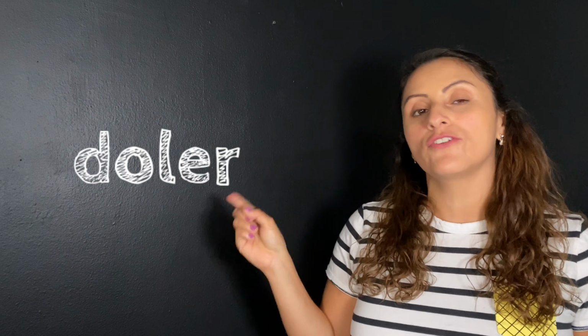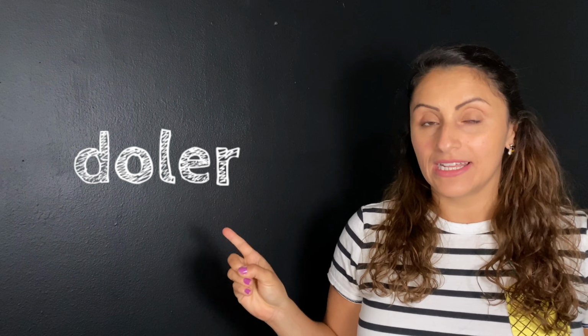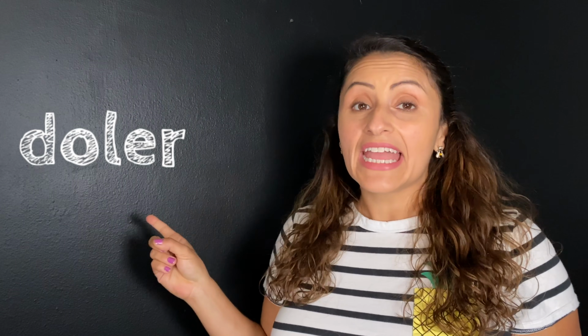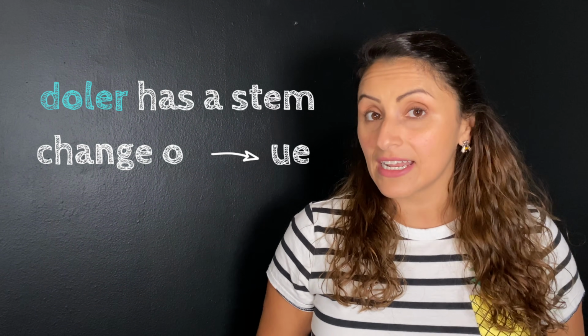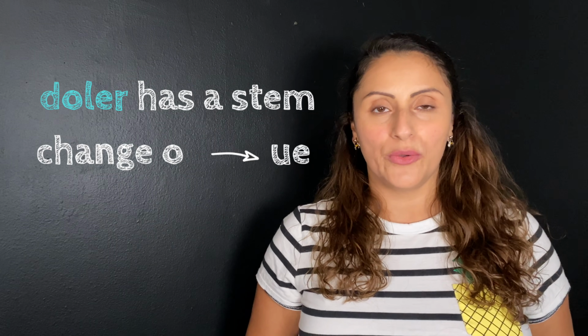Let's jump right straight into it. And let's start with the verb doler. Doler. We are going to use the verb doler to talk about when something hurts or aches. So it's a really good verb to know in case you ever have to use it. The verb doler is a little bit of a special verb, so we need to make sure that we pay very close attention to it. The first thing that you need to know about the verb doler is that it is a stem changer, like the verb poder, where the O changes to UE.